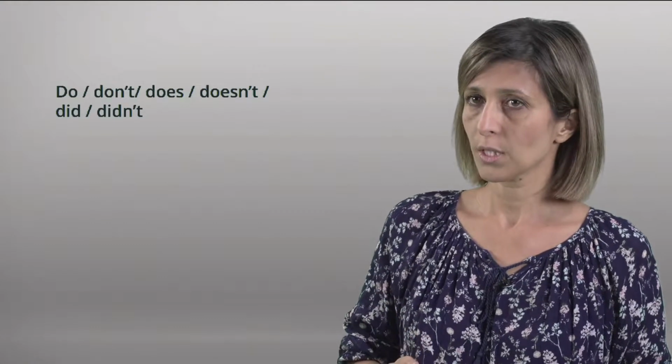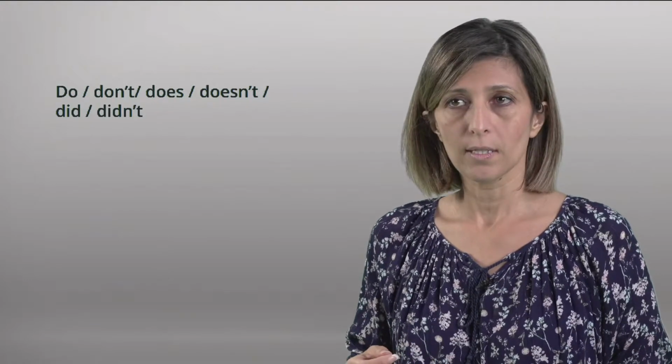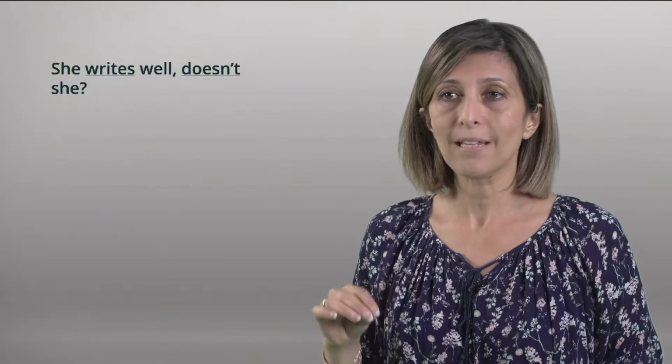In sentences with verbs other than be or modal verbs, we use do, don't, does, doesn't, did, or didn't in question tags. For example, "She writes well, doesn't she?" Here, the main verb is writes, while the question tag is "doesn't she?"